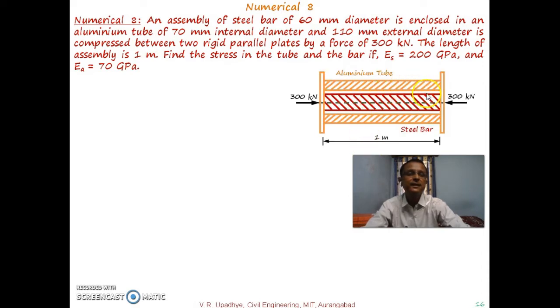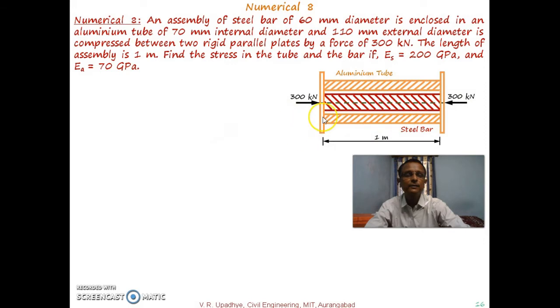This is the diagram. This is the steel bar, and the steel bar is enclosed in an aluminium tube, so this part is aluminium. The diameter of steel is 60 mm, the internal diameter of the aluminium tube is 70 mm and the external is 110 mm, the total length is 1 meter, and the total force applied is 300 kN.